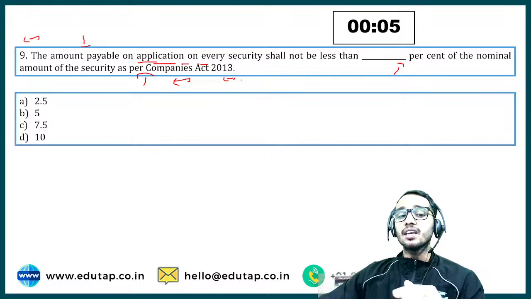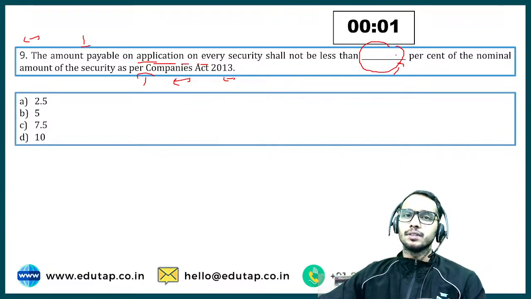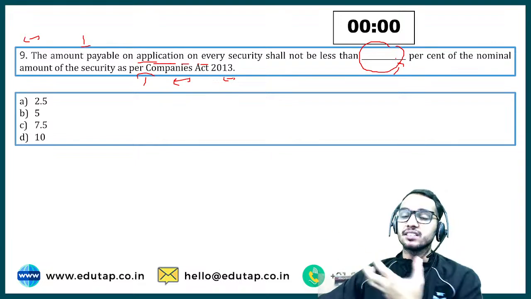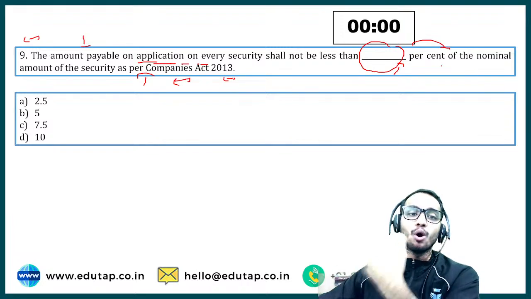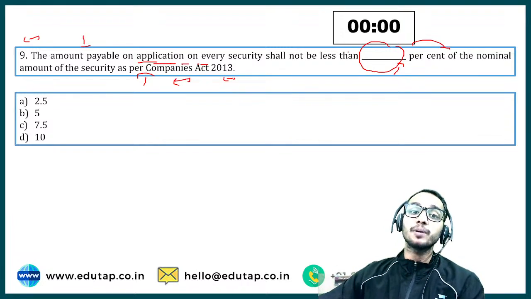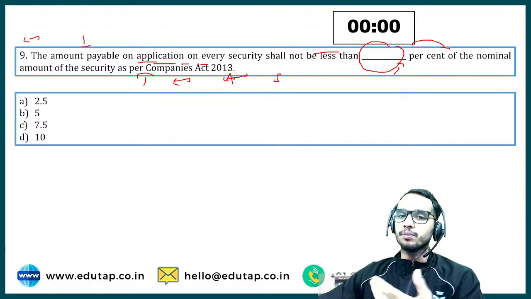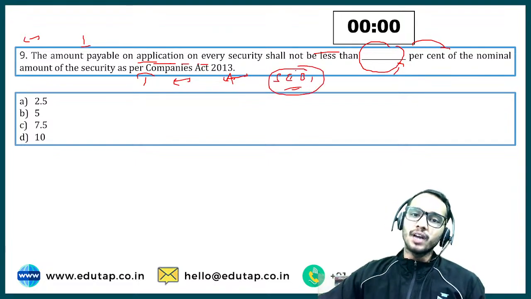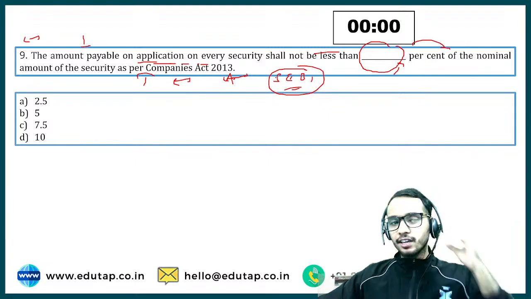So the question is asking what the minimum percentage of the nominal amount should be for this application money that we ask from potential investors, as per the Companies Act, not as per the SEBI regulation. I'll tell you about the SEBI regulation as well, don't worry. A question could be asked anything. So as per the Companies Act, what is written? Can anyone tell me?